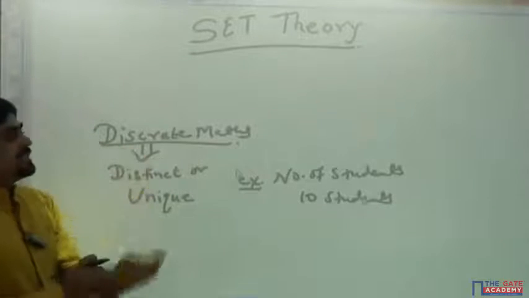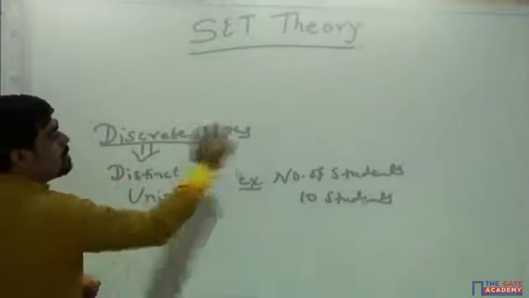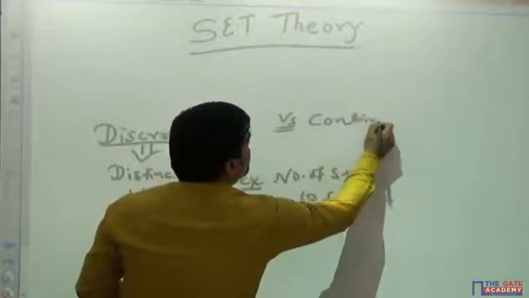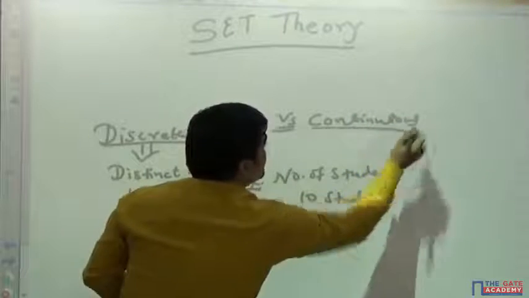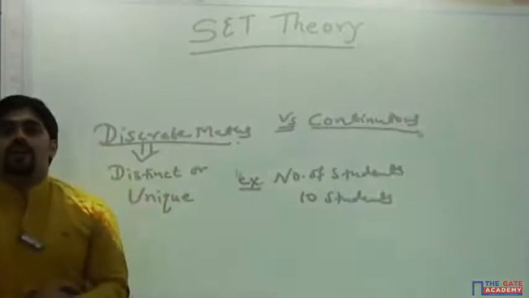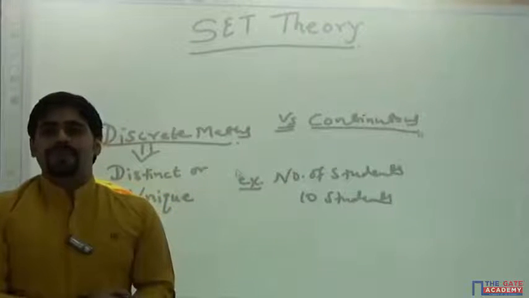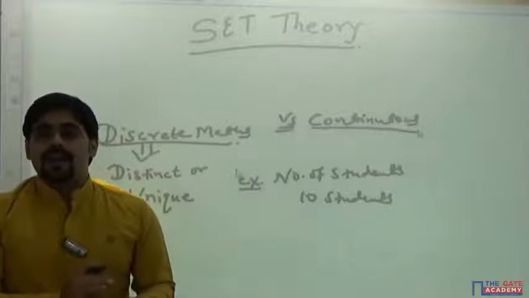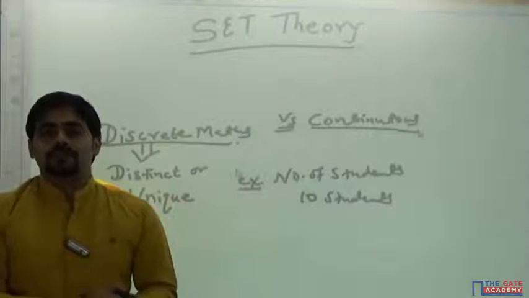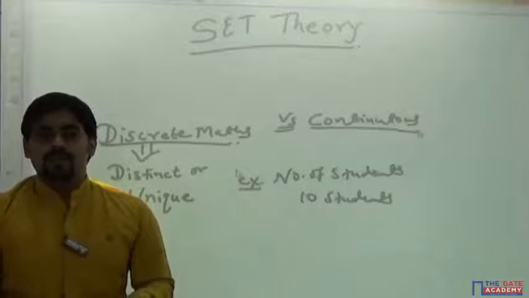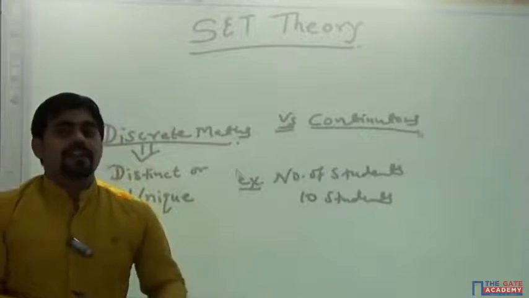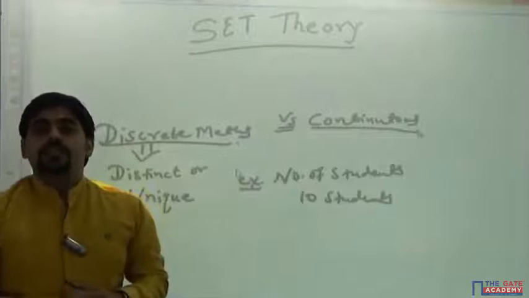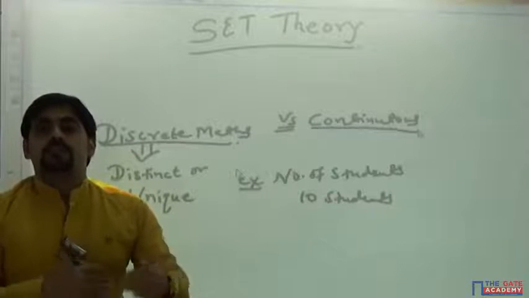The opposite of discrete mathematics is continuous. I'll give one example. Let us suppose it is raining outside. Nobody in the world can tell how much rain has come on the earth at what time. Even though we have so many measures, we can't define what the level of water that has come is. It will be just an approximate value within some certain time frame.